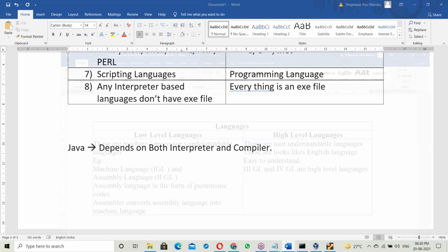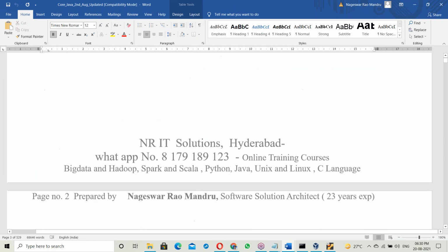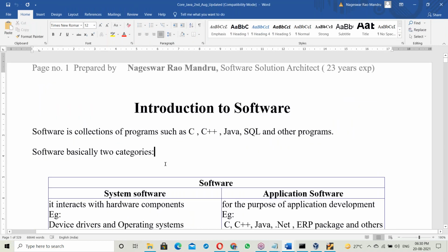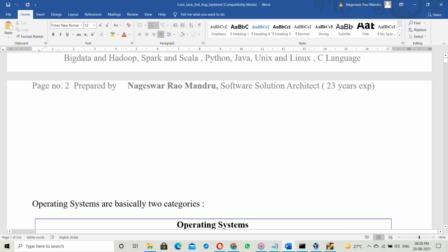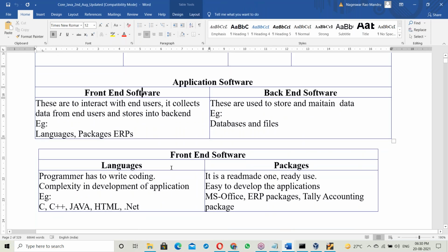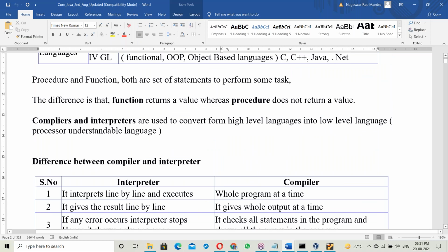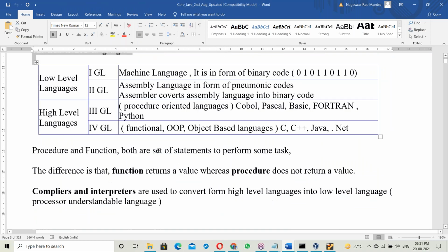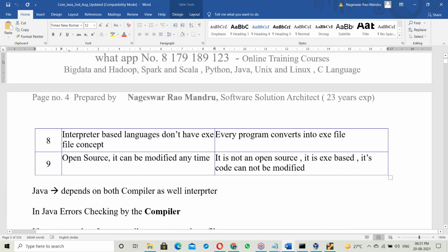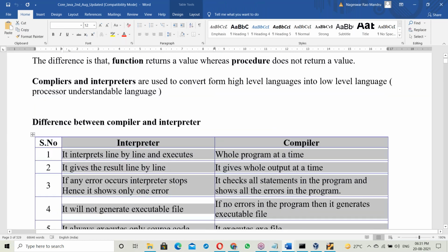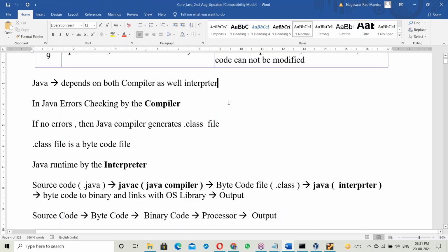Then the difference between interpreter and compiler, with all the points explained side by side very clearly.